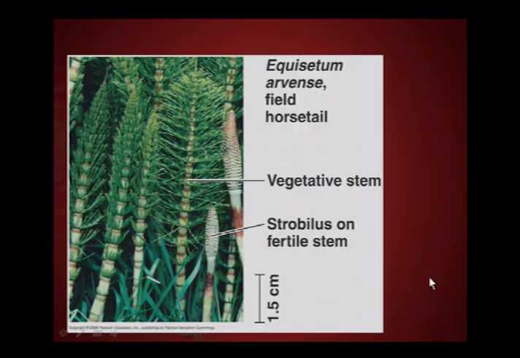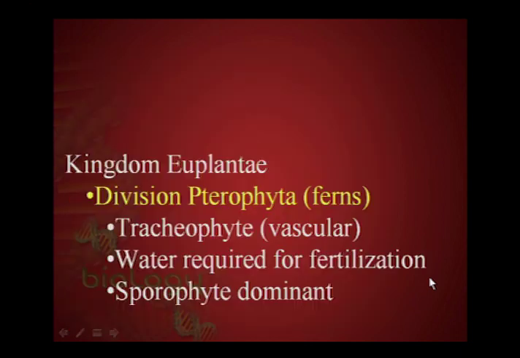Most people have the idea that all plants produce seeds, but they don't all. We've already talked about mosses, and now the club mosses and horsetails. You may know horsetails from ornamental situations, but you see them out in the wild as well. At one time in the fossil record these were a dominant plant, but they really are not dominant today. One of their limitations is that they need water for fertilization if they want to practice sexual reproduction.